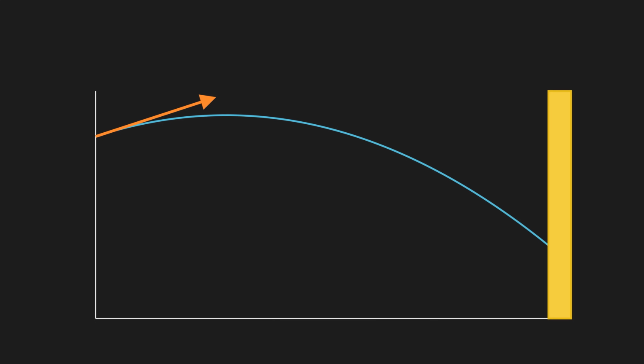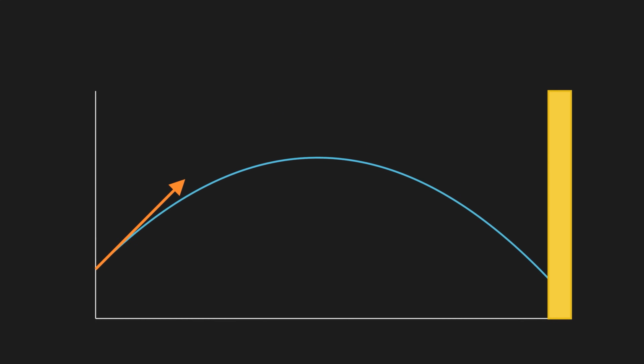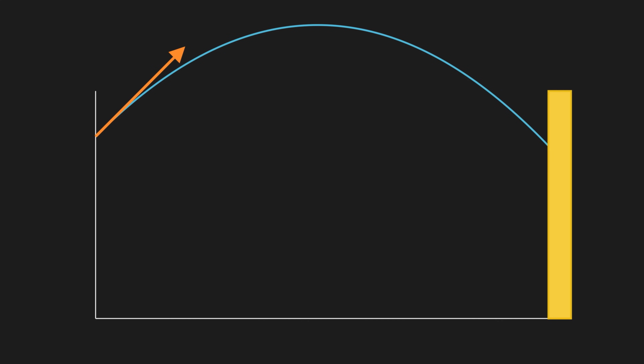Then, maybe we could simplify the problem down to just 3 variables: the angle of the throw, the initial speed of the throw, and the height of the thrower. And even that is still too many things to consider, so let's keep the height and the speed constant. And let's assume that the variation in the angle is normally distributed with some truncation, meaning we only want to consider the case where the object actually lands on the board.